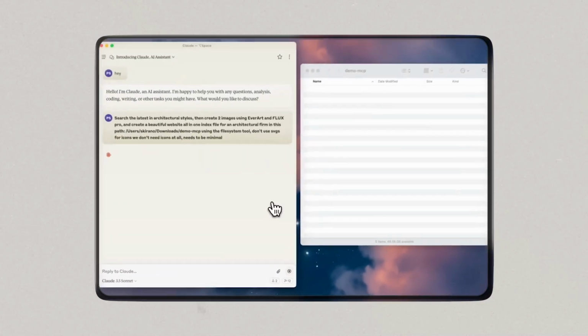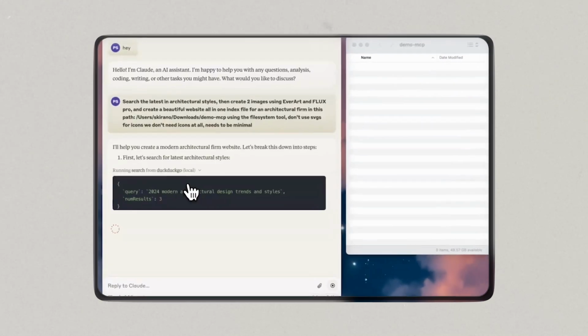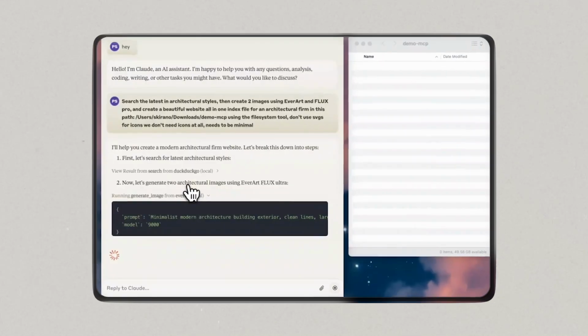So we're now entering the part of the game where you give abstract instructions to a large language model. Look, it generates those images inspired by the architectural pictures it found on the web. So these are not pictures it found on the web, it generated them. And now it continued to build an actual website. Check this out. It starts writing code and it's able to save those files into your computer.